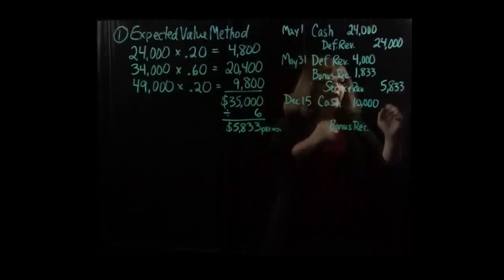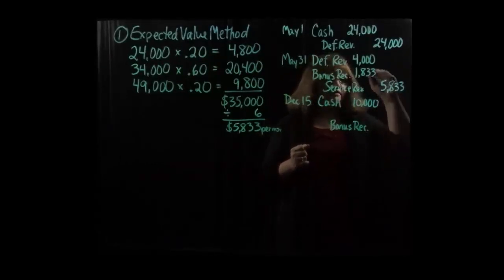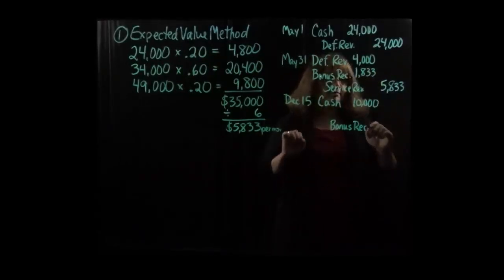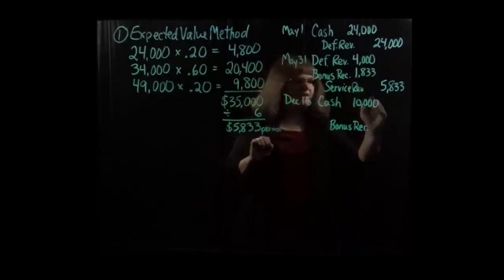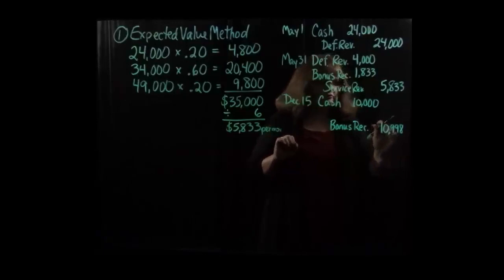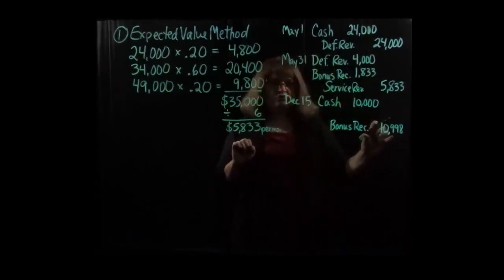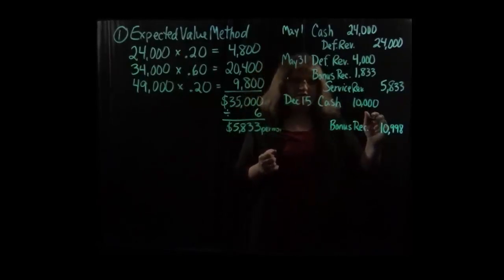Notice that after 6 months of this contract, the bonus receivable has been debited for $1,833 each month. If we multiply $1,833 times 6 months, that gives us $10,998. So we have to credit it for that full amount to indicate that they don't owe us any more. The question is, what do we do with that $998 difference?